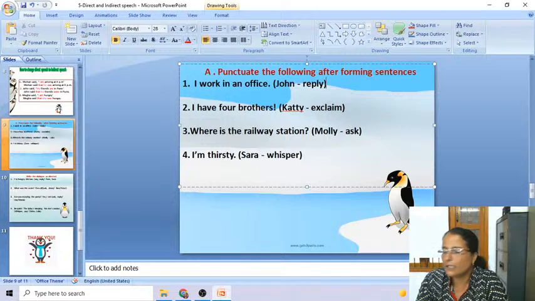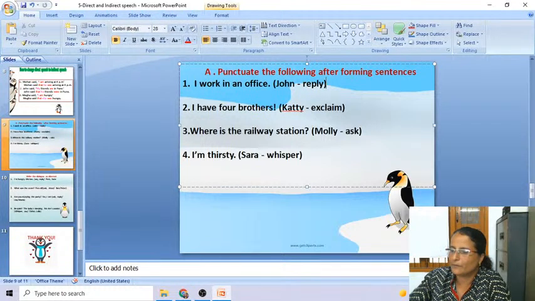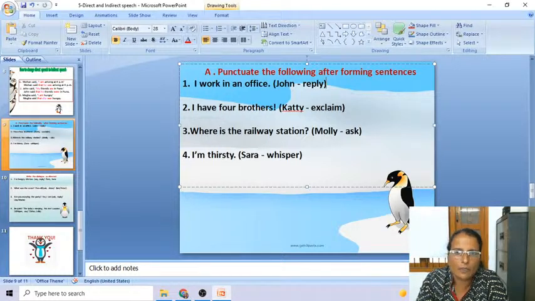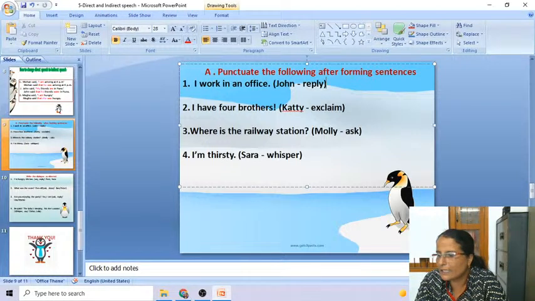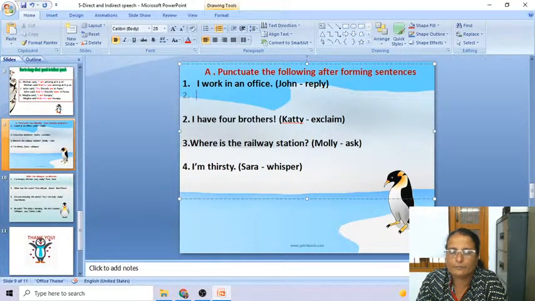Okay. So here the sentence is I work in an office, and in the bracket you have John, reply. These two words are there. Okay. John and reply, two words are in the bracket. I work in an office is the sentence which you have got. Now make it into an indirect speech. Come on, all of you.